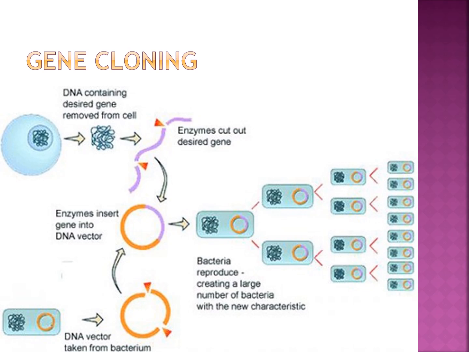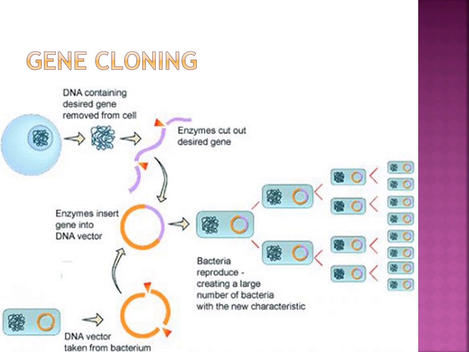Insertion of the DNA fragment into a suitable vector, that is a plasmid, to make rDNA. Transfer of rDNA into the bacterial host cell. Selection and multiplication of the recombinant host cell to get a clone. Expression of the cloned gene in the host cell.